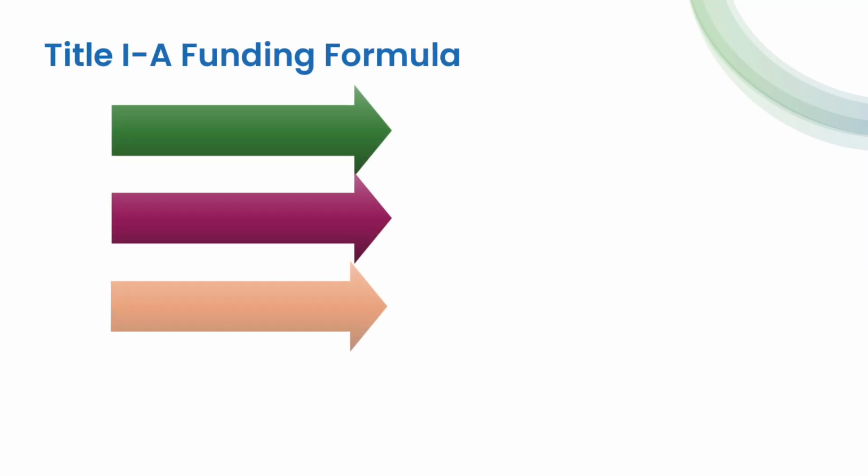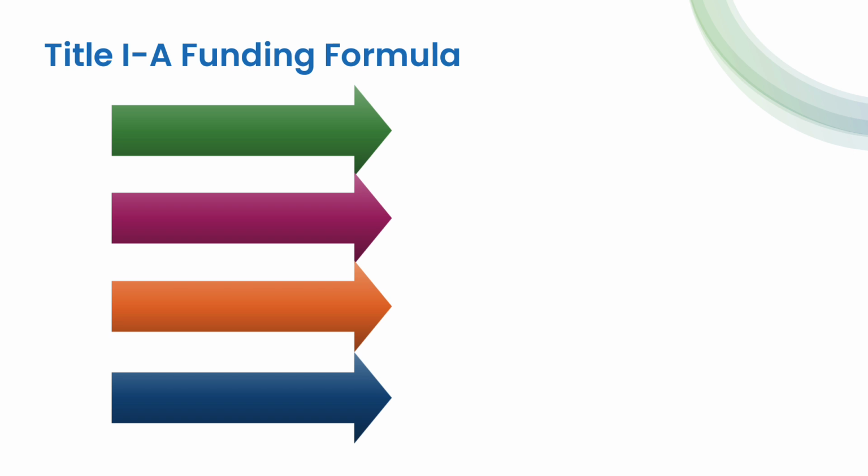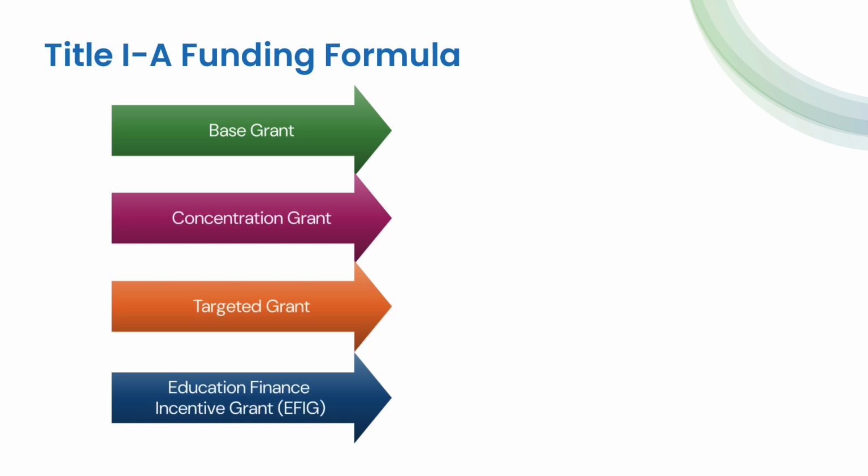Title I-A funds are currently allocated through four grant formulas that are based primarily on census poverty estimates and the cost of education in each state. These grants are a base grant, concentration grant, targeted grant, and Education Finance Incentive Grant, or EFIG.